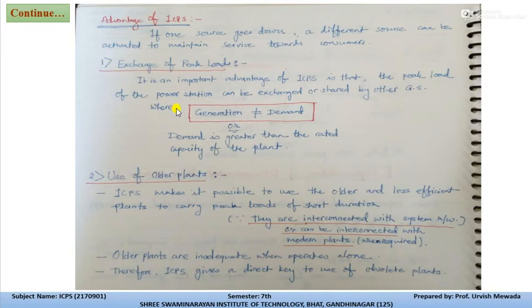So ICPS, or interconnected power system, gives a direct key to use the obsolete power plants. ICPS can make it possible to use the older and less efficient plant to carry the peak loads of short duration. Means we can switch on and switch off those older plants for short duration, so that we do not suffer from the efficiency, and we can run those power plants to drive the loads.